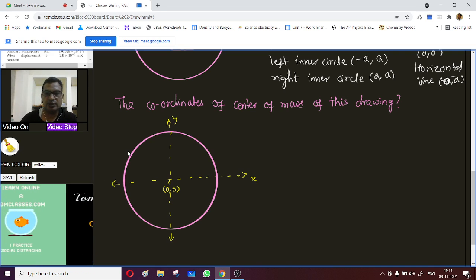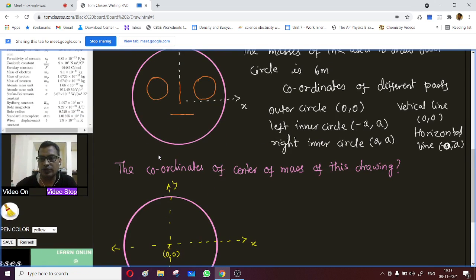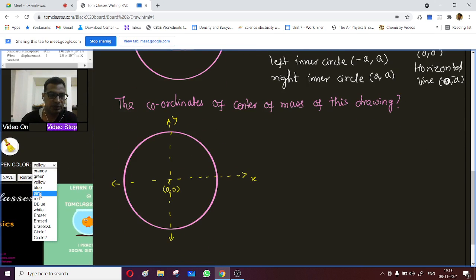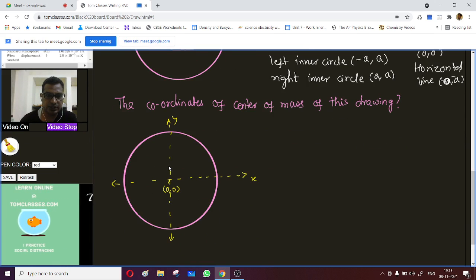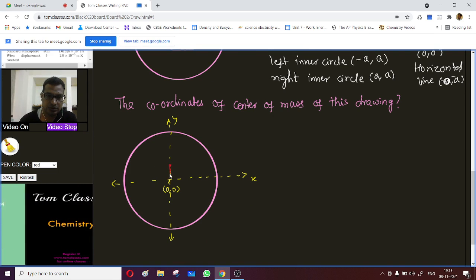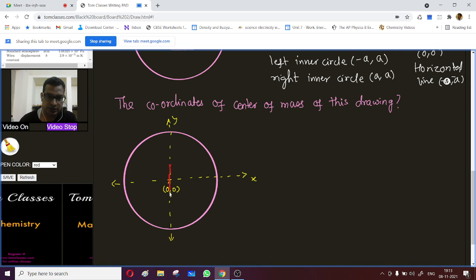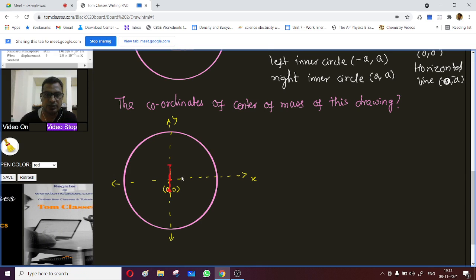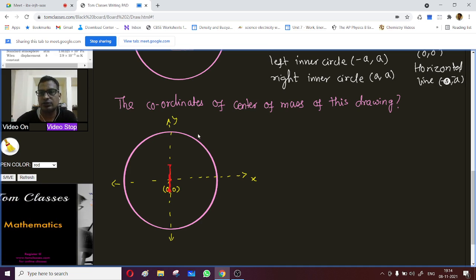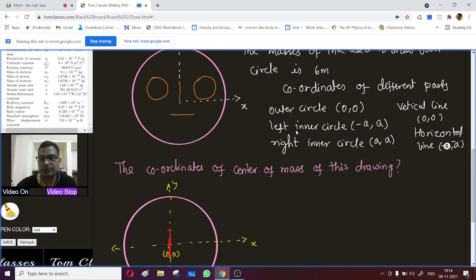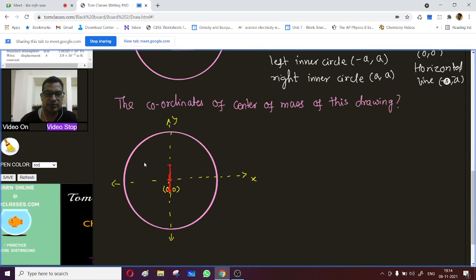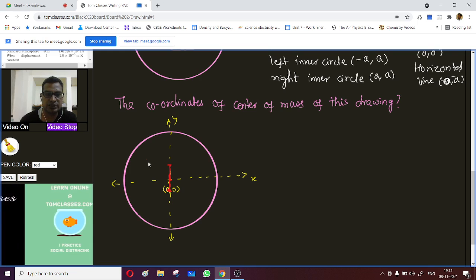Now let's try the vertical line, 0 comma 0. This is the vertical line, so the center of mass of this vertical line is here, and the outer circle is also 0 comma 0 again. The left inner circle is minus a comma a, so let this be that center.